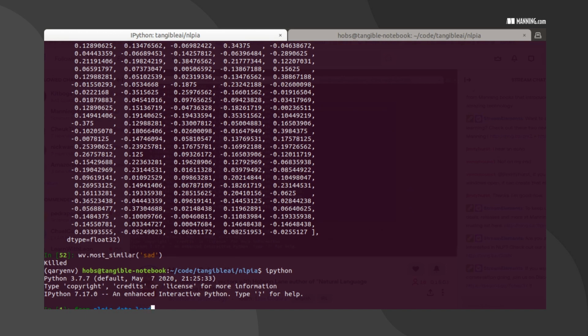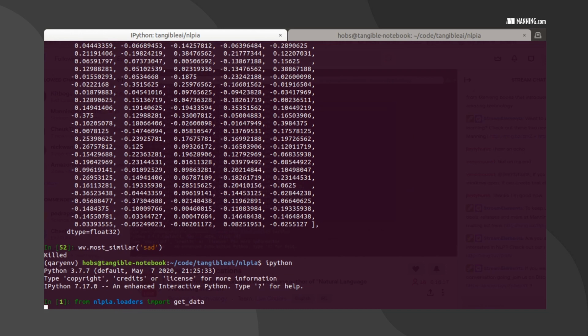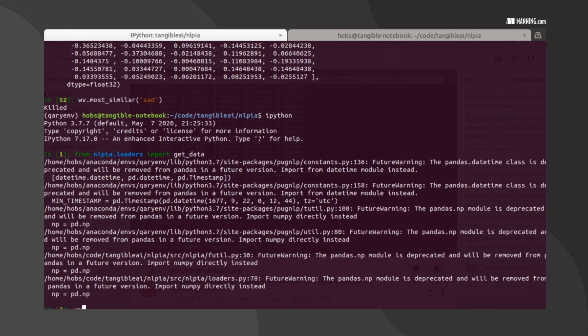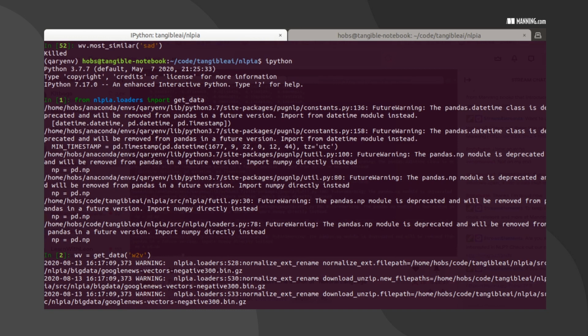From nlpia.data.loaders import get_data. word_vector equals get_data('word2vec'). Okay, it'll take a few seconds.